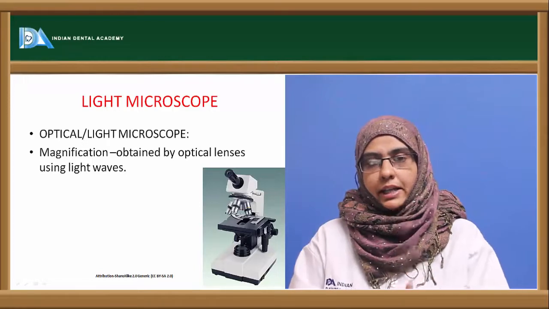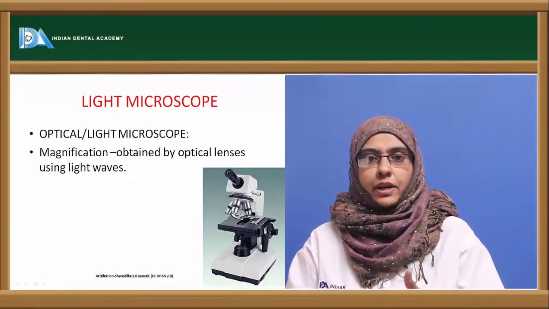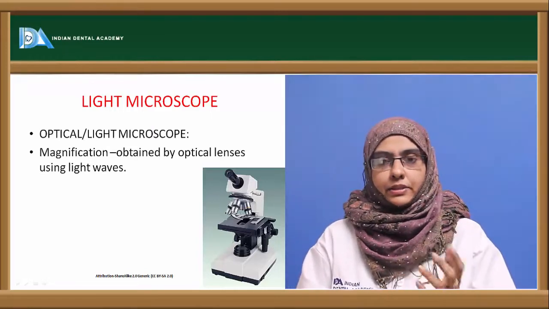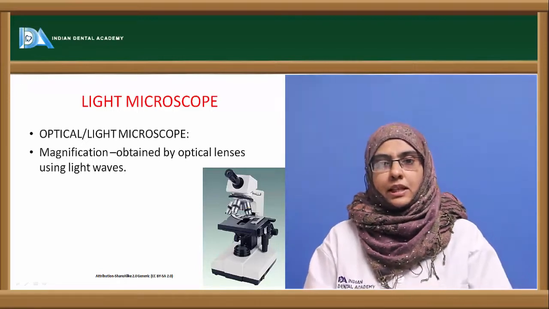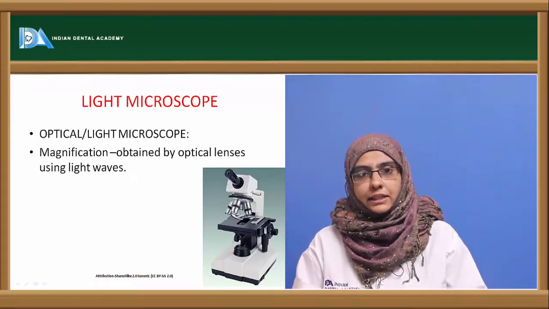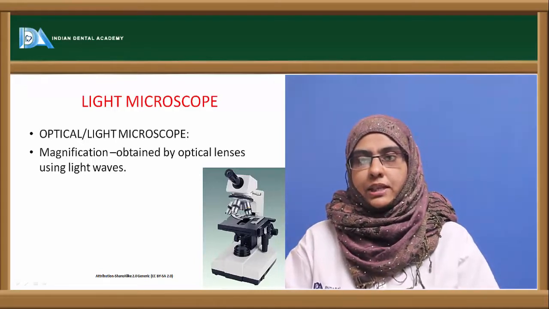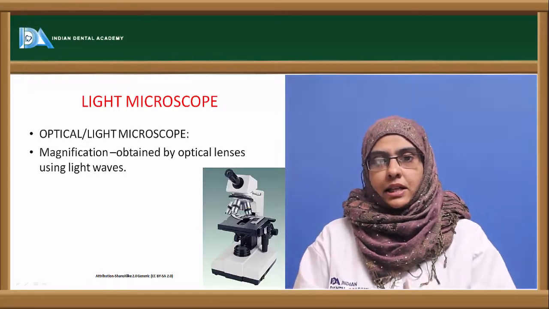In the mechanical portion, we have all the mechanical parts such as the base, the arm, the coarse adjustment, the fine adjustment, the body tube, etc. Whereas the optical portion consists of the most important part, the lenses. The lenses used in light microscopy are of two types, the objective lens and the eyepiece. The other parts are the condenser, etc.